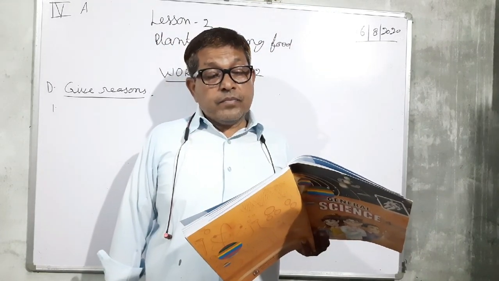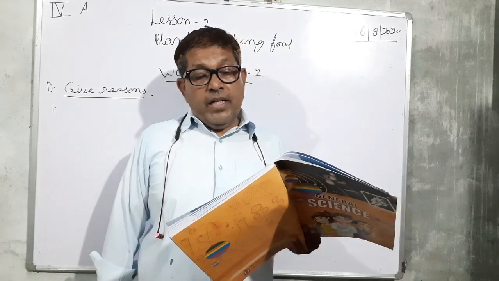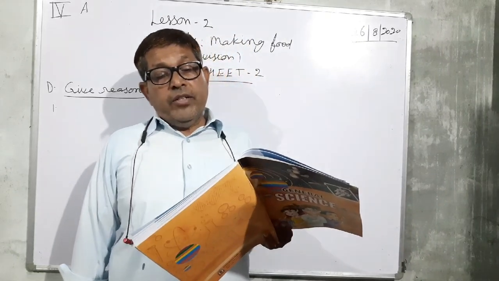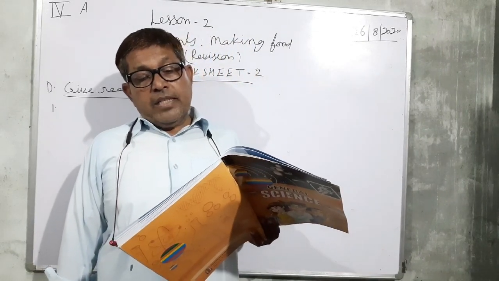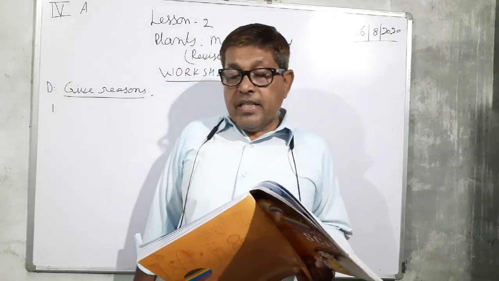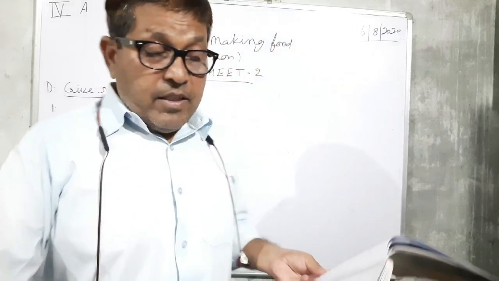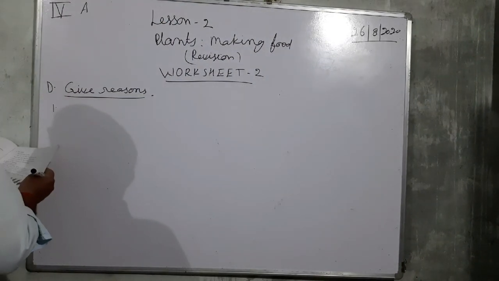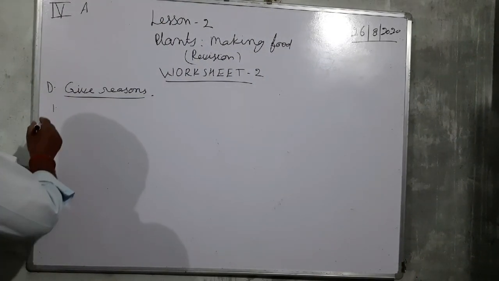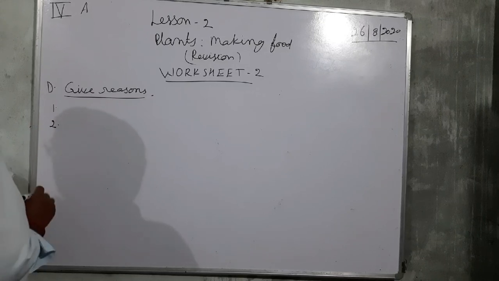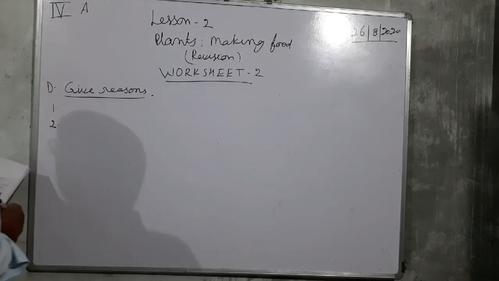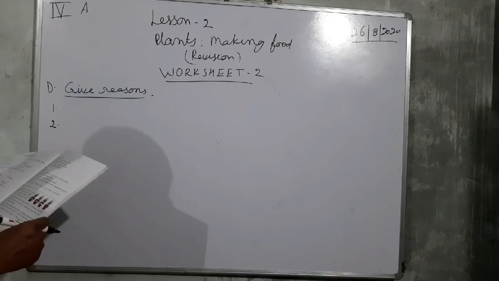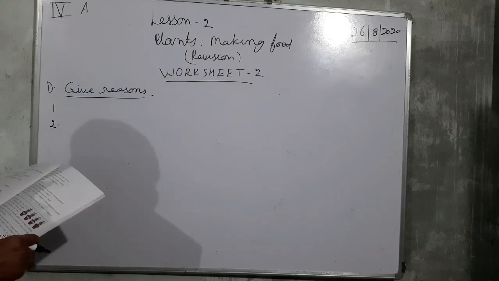Now next, animals and plants. Now third you see, animals and plants depend on each other. So first we have discussed leaves are green in color. Second, in areas with less grass, many deer will die. We have discussed.